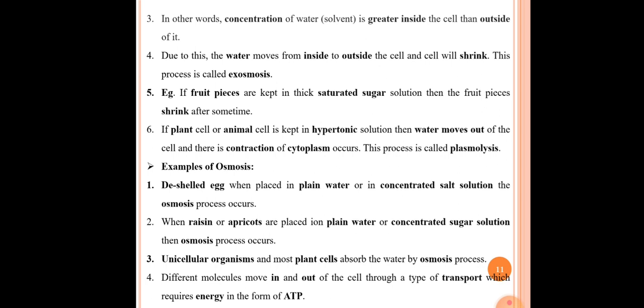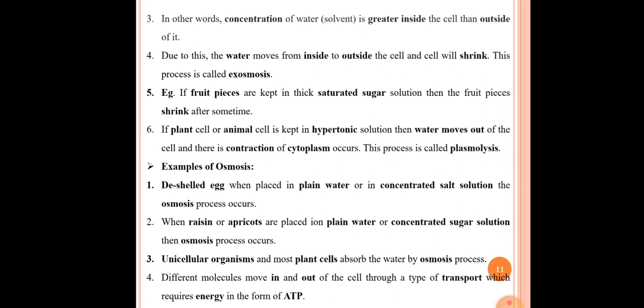The fifth point here is an example: if fruit pieces are kept in thick saturated sugar solution, then the fruit pieces shrink after some time, as we see in the case of murabba or pickles. In the case of pickle, we place pieces of fruit or mango in salt solution or sugar solution.